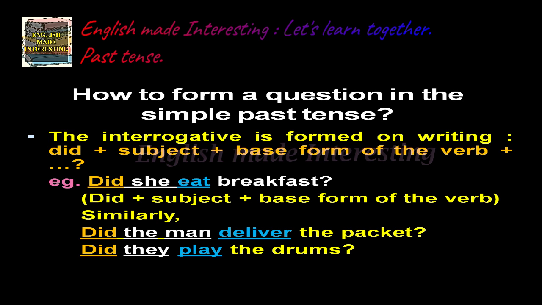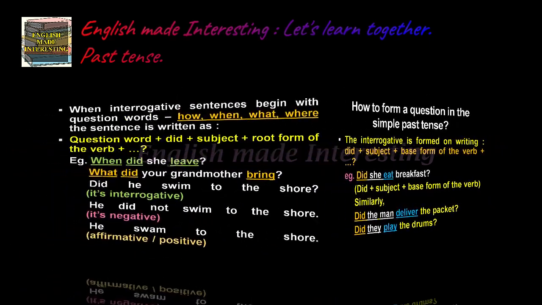Now, how to form a question in the simple past tense. The interrogative is formed by writing did plus subject plus base form of the verb and the remaining part of the sentence ending with a question mark. Example, did she eat breakfast? Did plus subject plus base form of the verb. Similarly, did the man deliver the packet? Did they play the drums?